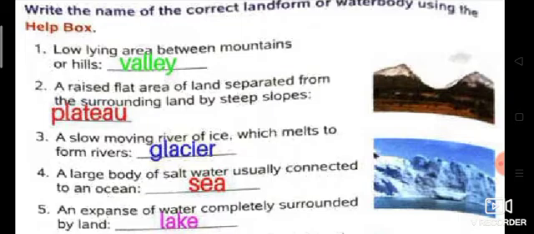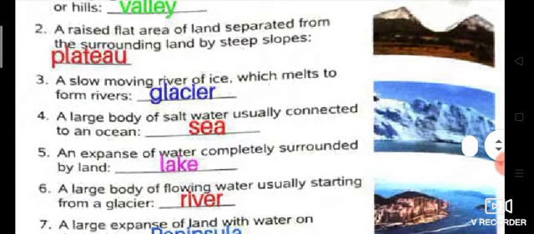Now third is a slow moving river of ice which melts to form rivers. When ice is melting and forming a river, that is known as glacier, GLACIER.